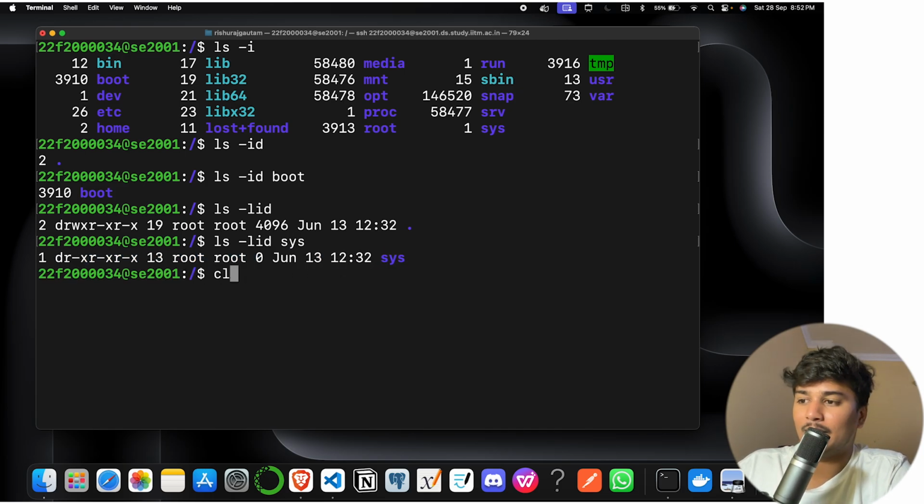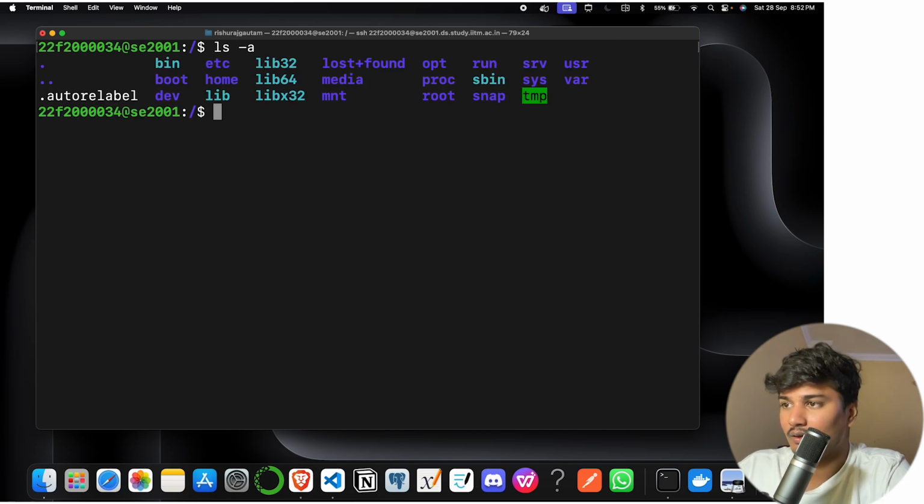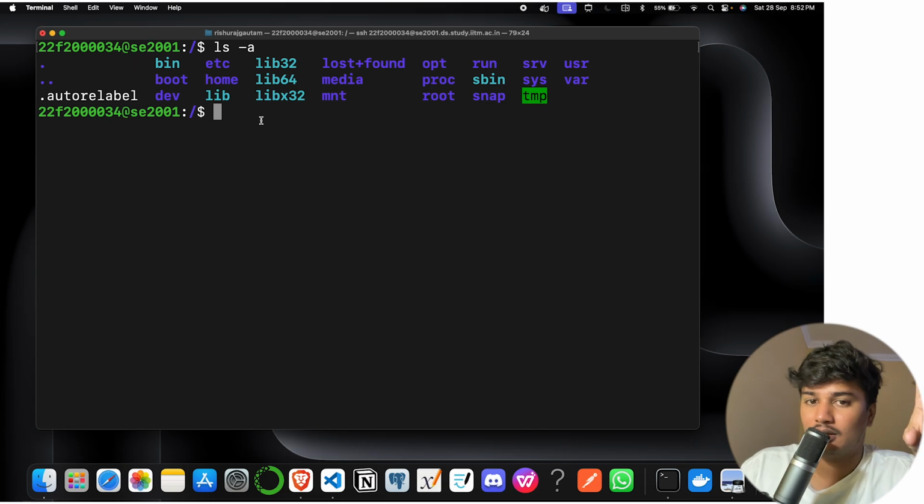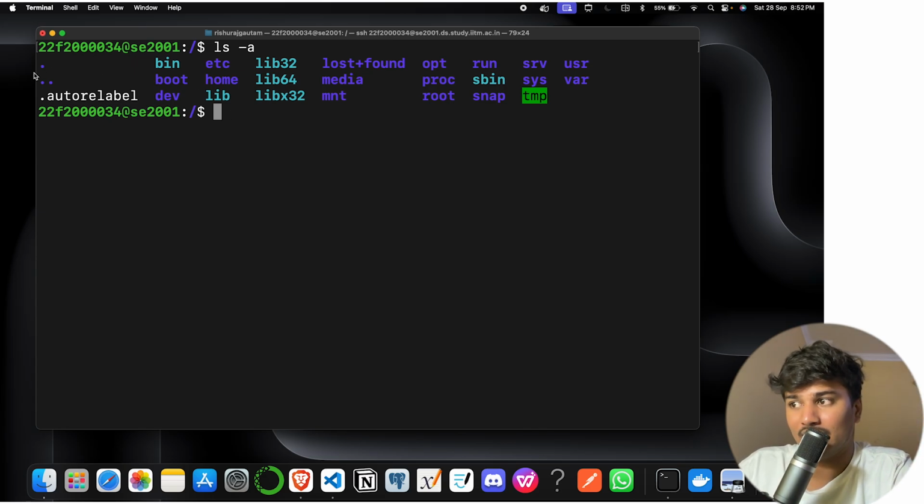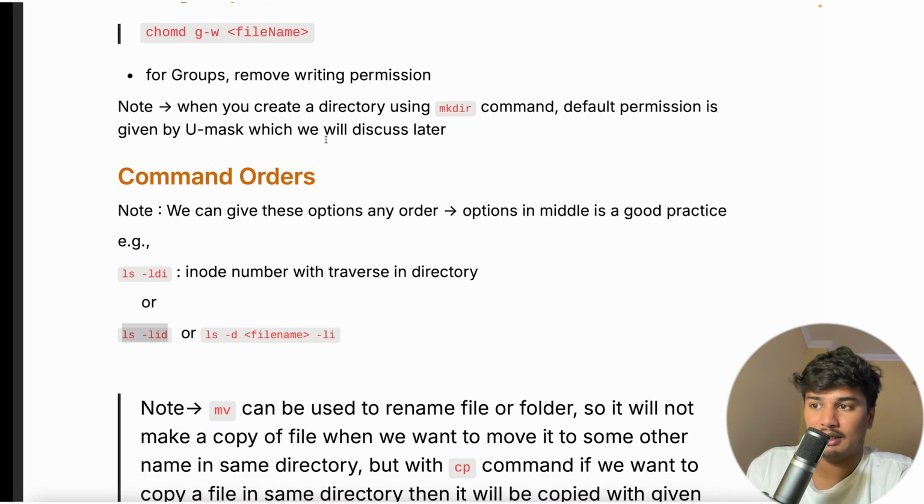Okay. Similarly, we have ls -a also, which will show me all the hidden files, those files which start with a dot also, all these things. So that's why we are able to see here the dot folder, the parent folder, and this also. Okay, all that, right?